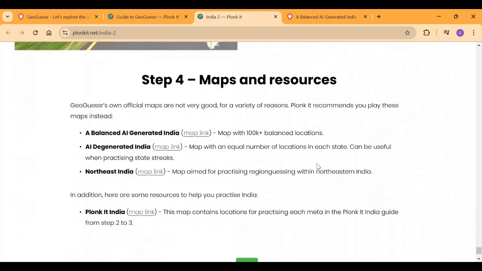So we're going to go through all the various maps and resources that are present here so that we can practice India for the first time. I actually practiced India before. I don't think it's any of these maps; I think it's the official GeoGuessr maps of India. So we're going to practice all these maps and see how much knowledge is inputted into our heads.